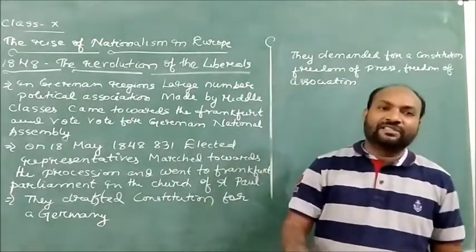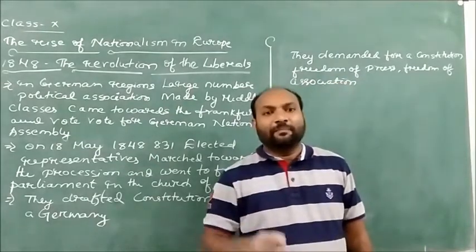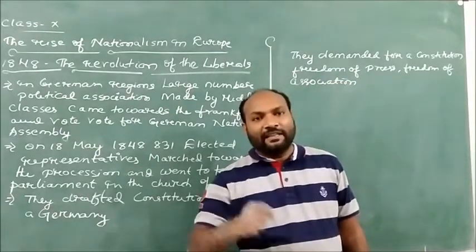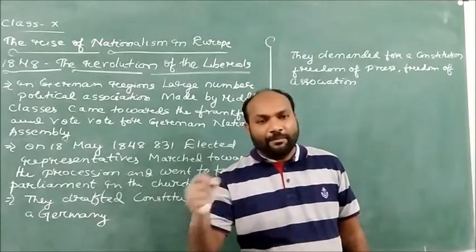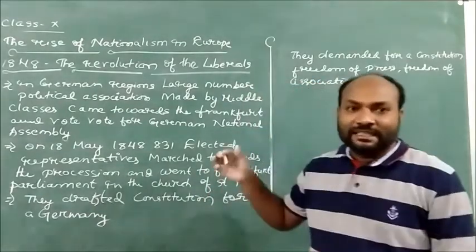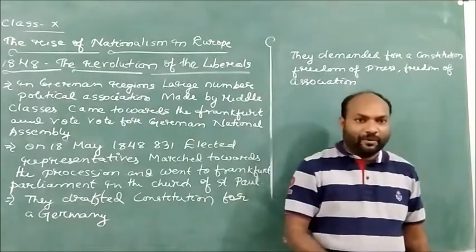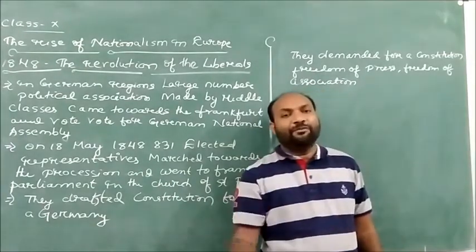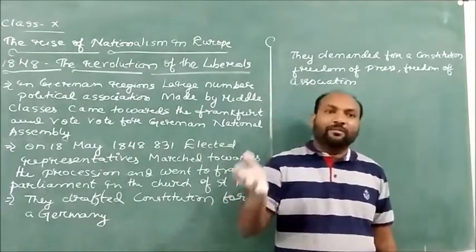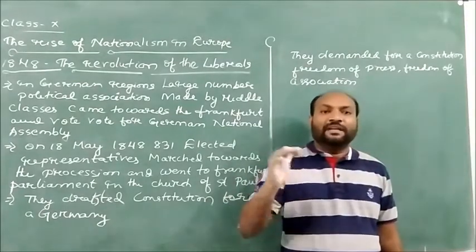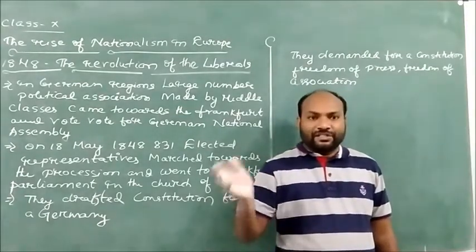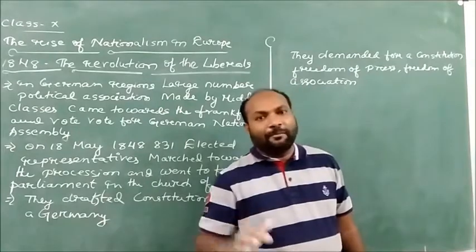That is the reason they wanted to limit the powers of the monarchy, give more importance to the elected representatives and to the parliamentary form of government, where the monarch would be the nominal head and the decisions would be made by the parliament.